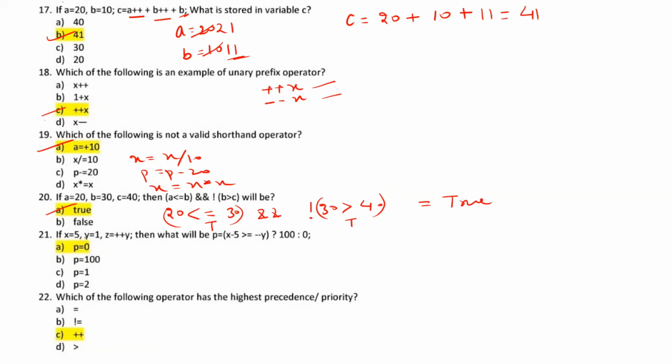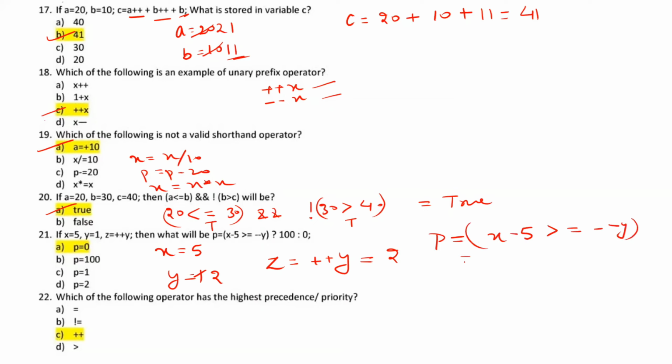Moving with question number 21, value of X is 5, value of Y is 1, and what we are doing is Z equal to plus plus Y. What will this plus plus Y do? Plus plus Y first of all will increase the value of Y and it will become 2, and the value of Z will also become 2. Now we will solve this expression P equal to X minus Y greater than equal to minus Y. So what is the value of X?